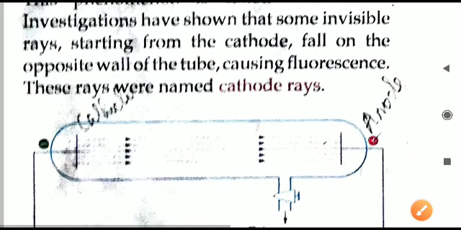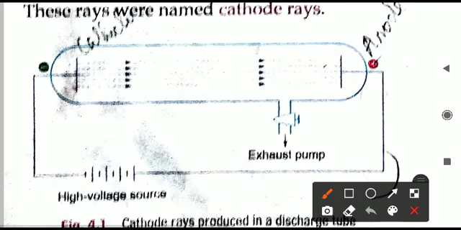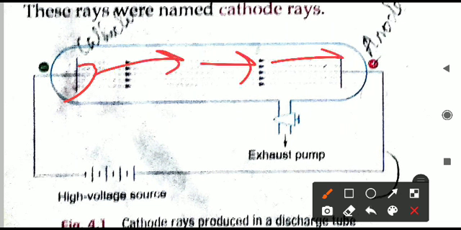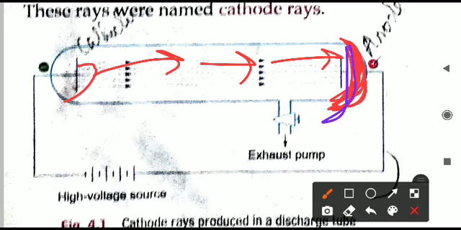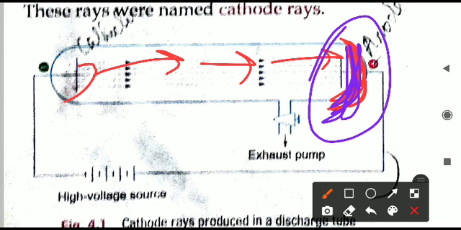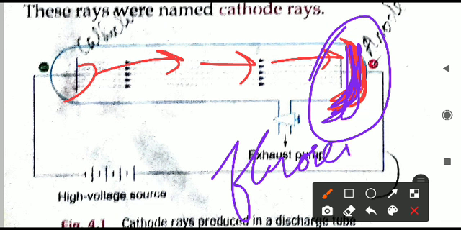Fluorescence is observed in these cathode ray tubes because rays are emitted from the cathode, move forward and strike the other surface. You can see on the right, let me change the color, I have highlighted it with blue. On this side you will see a light glowing. That is, on this end of the tube, fluorescence is there.